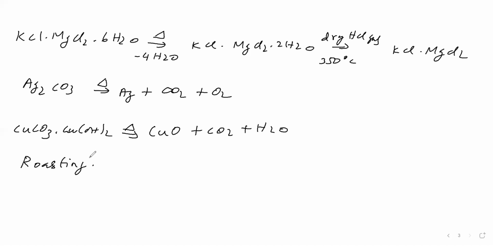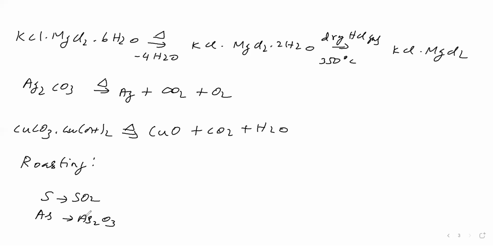Roasting we are seeing. Roasting means we have to heat the ore in the presence of air, just like frying. Here we are keeping temperature less than the melting point of the metal, and roasting is carried out in which furnace? Bessemer furnace or reverberatory furnace. In the roasting, mainly sulfur impurities will convert into sulfur dioxide and go away. Arsenic impurity is converting into arsenic oxide and goes away.